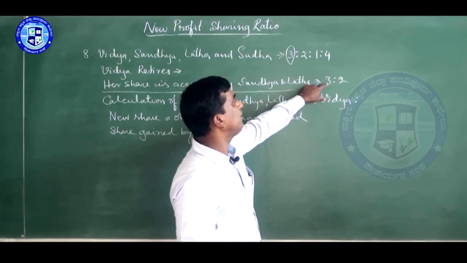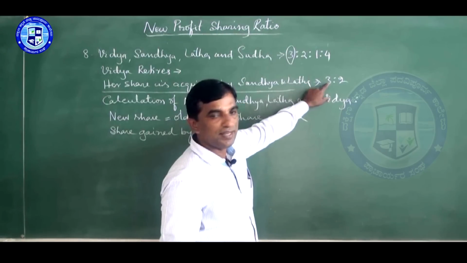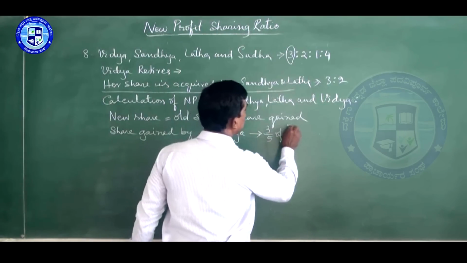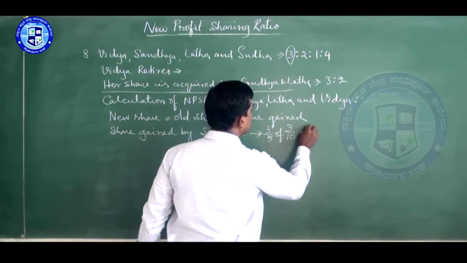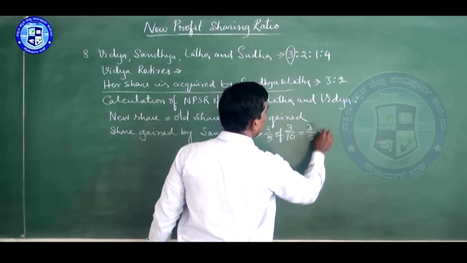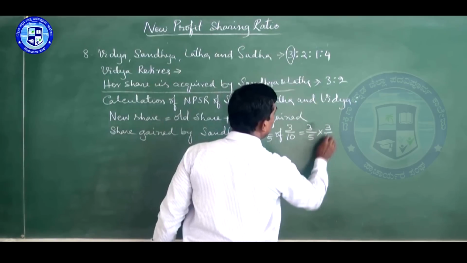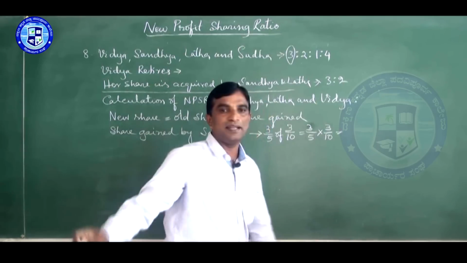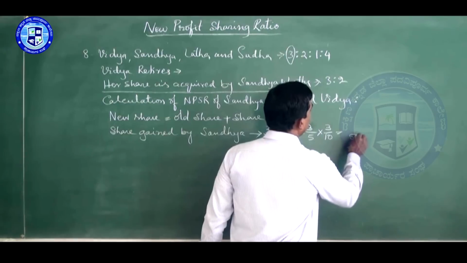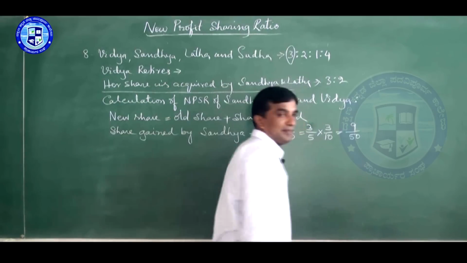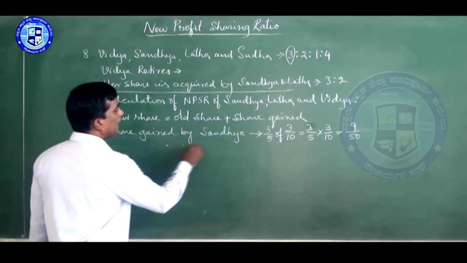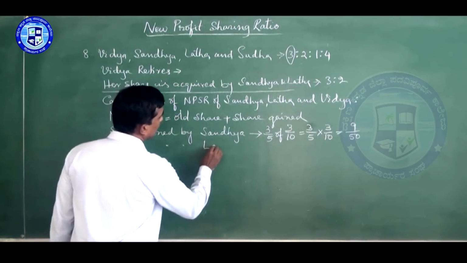She gains 3/5, so you can write 3/5 of 3/10. That is 3/5 into 3/10. So it becomes 5 tens are 50, 3 threes are 9. Share gained by Lata.